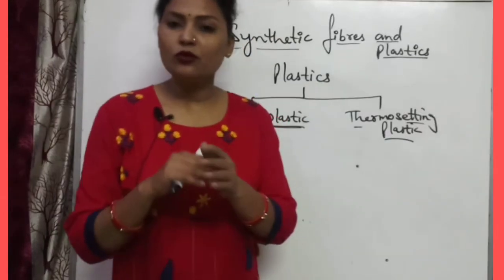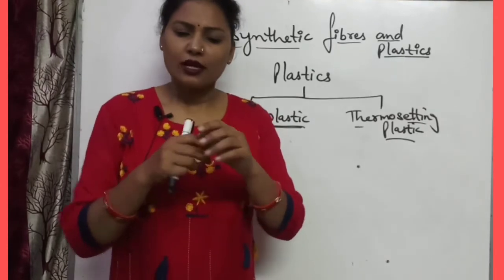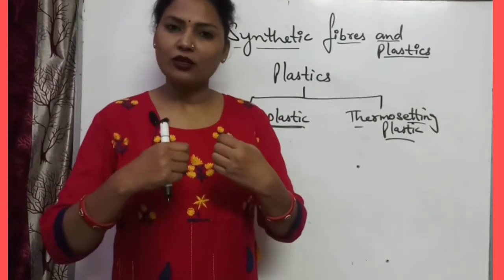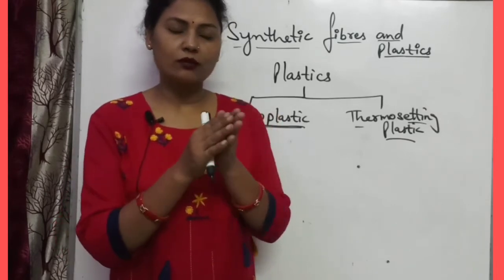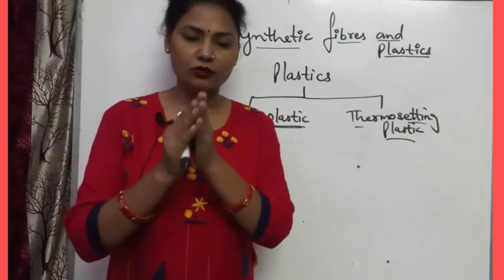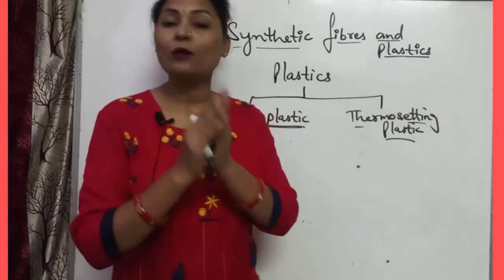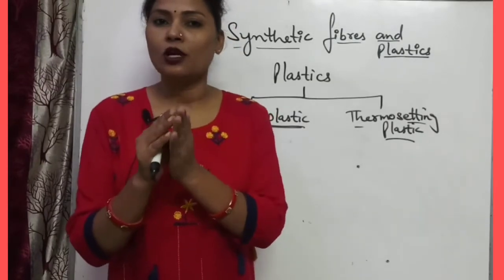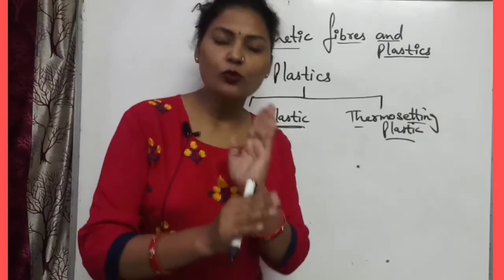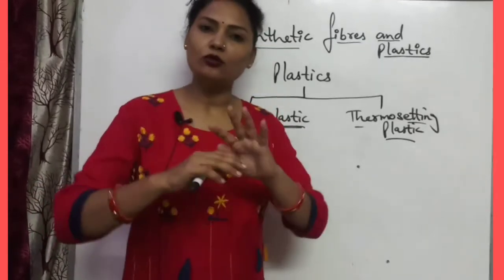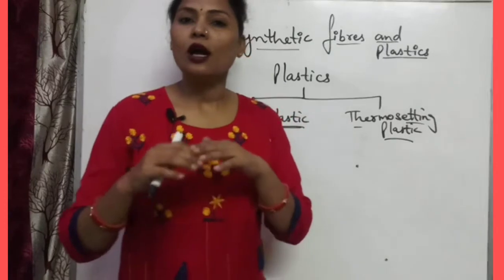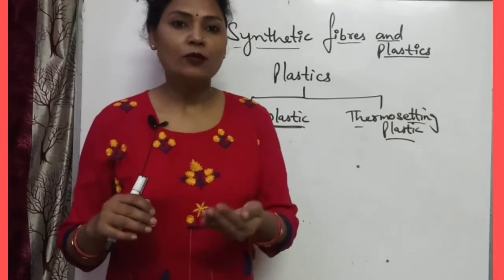You have seen that some plastic will be broken down if you put force on the plastic, but some are not broken down. So those plastics which are not broken down are the thermoplastics, and those which are broken down by cracking sound are known as thermosetting plastics.